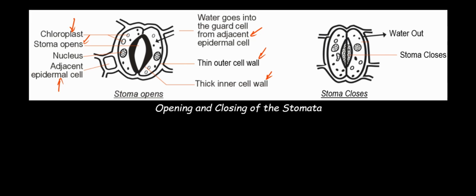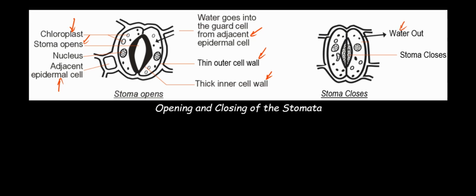Now let's look at how the stomata closes. At night, when photosynthesis has ceased, the sugar in the guard cells is converted into starch. And the consequence of this is that the concentration of the cell sap of the guard cell is now lower than the adjacent epidermal cells. Water moves by osmosis from the guard cells to the adjacent epidermal cells.